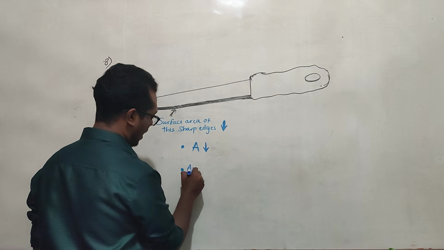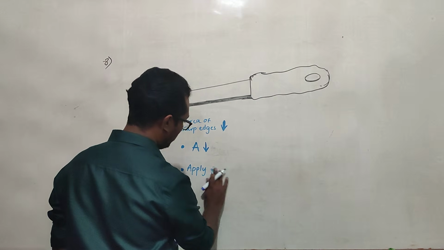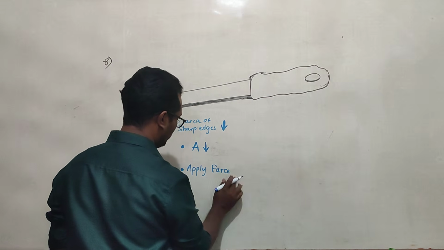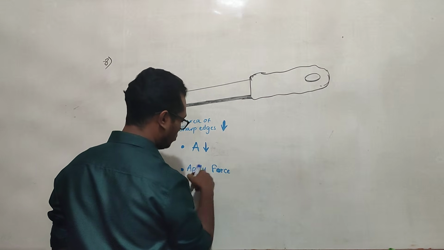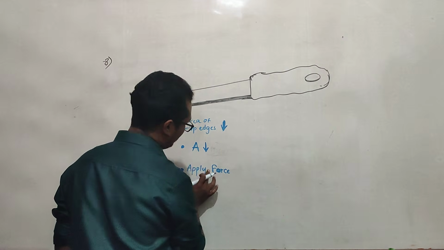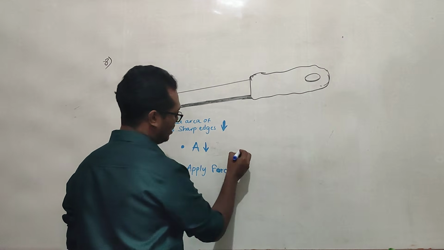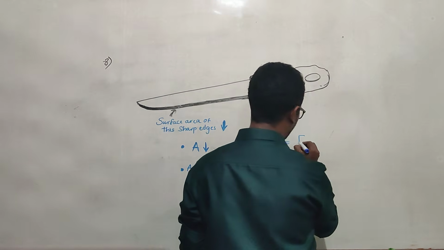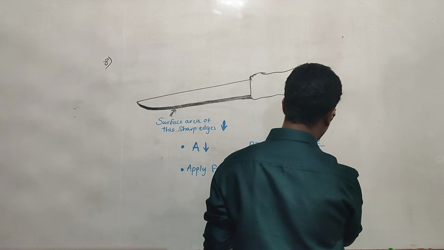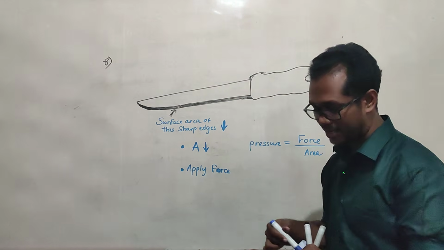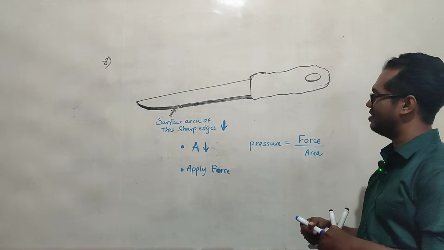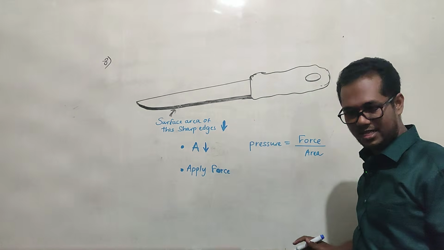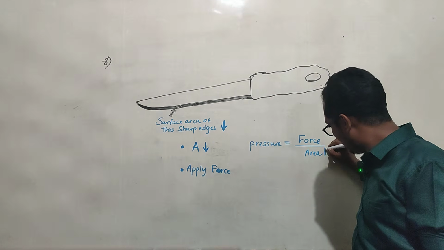Now we are going to apply force. We are going to put some force to do some work. That force divided by the surface area, we can calculate the pressure here. So force divided by surface area. So what happened here? You can easily answer the question. Why? The force is remaining constant, we give the same force. But the surface area is reduced here.